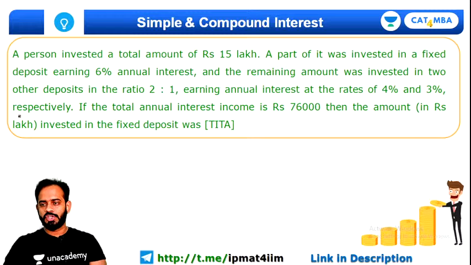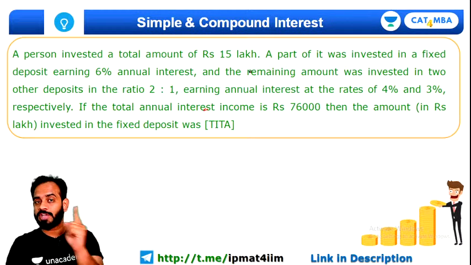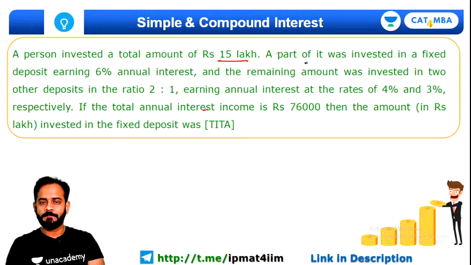Okay, chalo. First of all, I believe you all have read this question. Now let's try to solve this. A person invested, and if you have any doubt in this question, you have to tell me, because it is an important question, guys. A person invested a total amount of 15 lakh rupees. A part of it was invested in fixed deposit earning 6% annual interest.